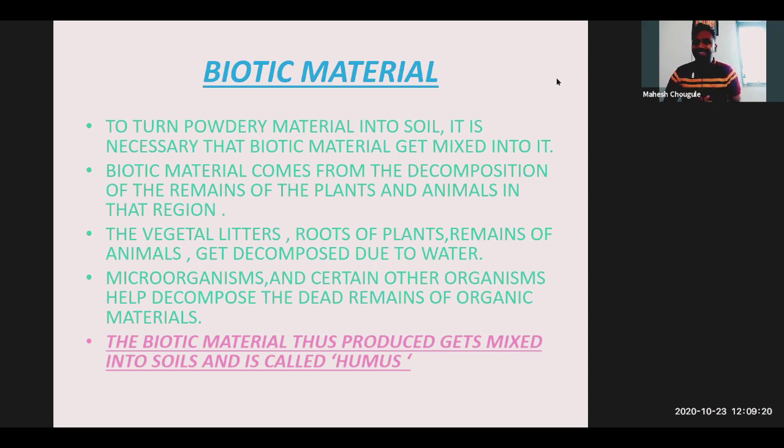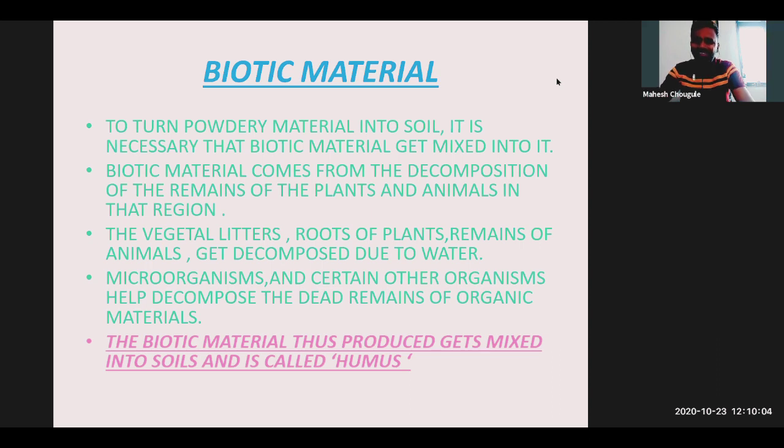So buried animals turn into the soil with fertility. Plants and dead animals get converted into fertile soil. So what exactly happens in decomposition? If the plants and animals die and get buried under the soil, after a long period they get converted into the soil. So it goes as a biotic material, of the remainder plants and animals in that region.